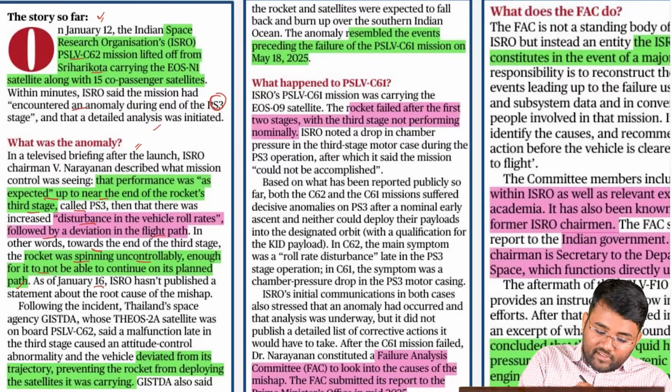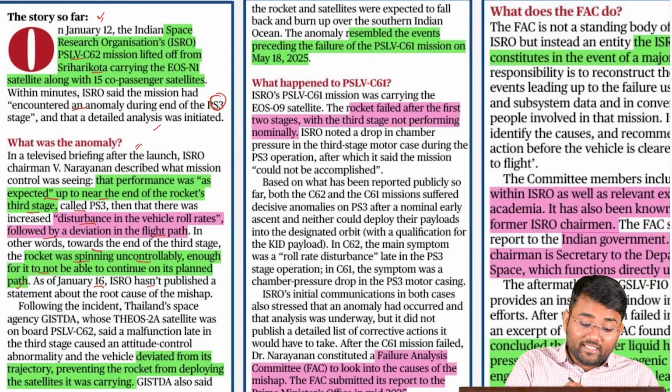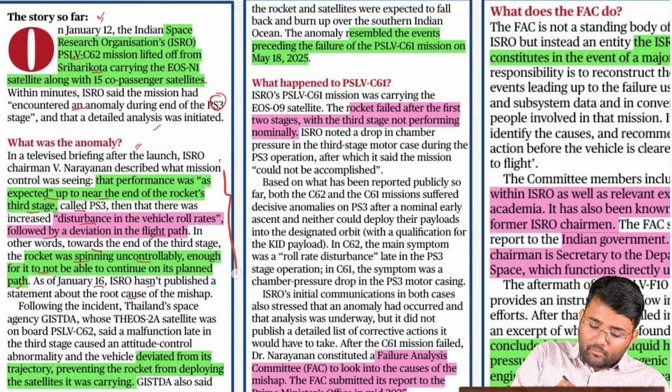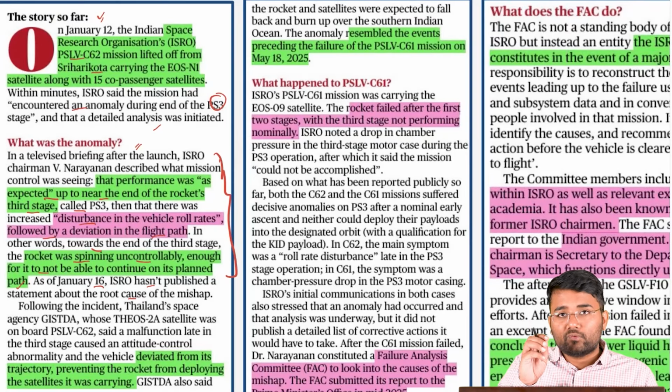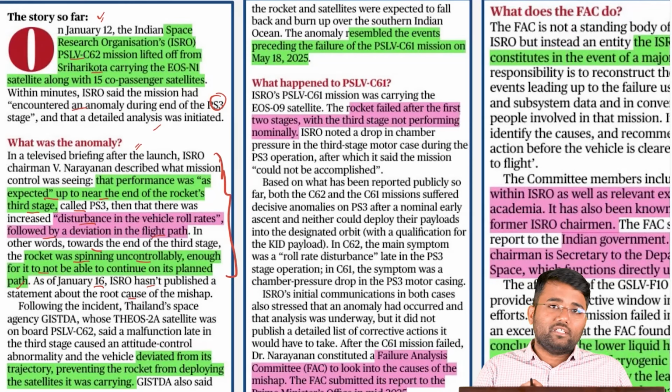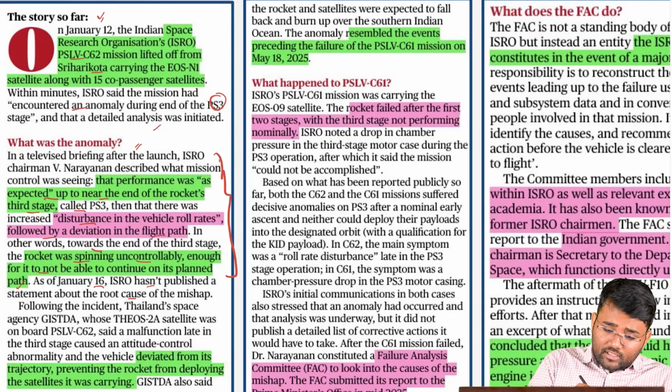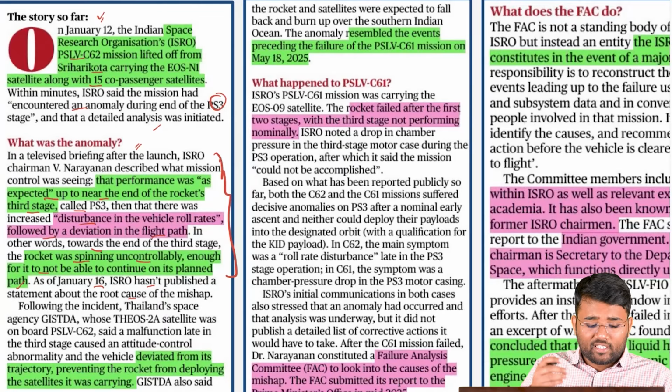And as of January 16, the ISRO hasn't published any statement about the root cause of the mishap. They have given us an idea about the major things that happened. But what was the exact cause? Was it a certain issue in the fuel or certain other things because of which this happened? And also, there are 15 other co-passengers from other countries. For example, one was from Thailand.